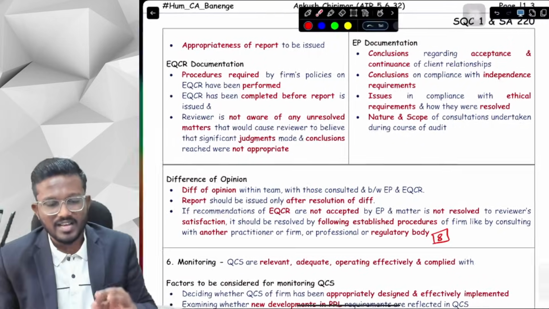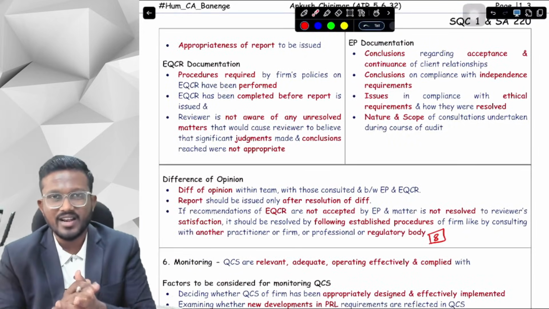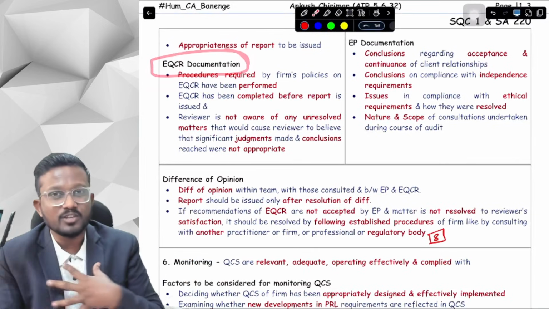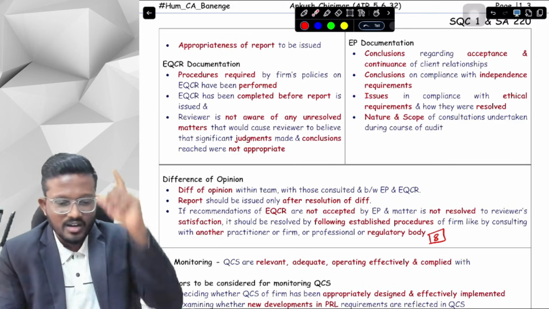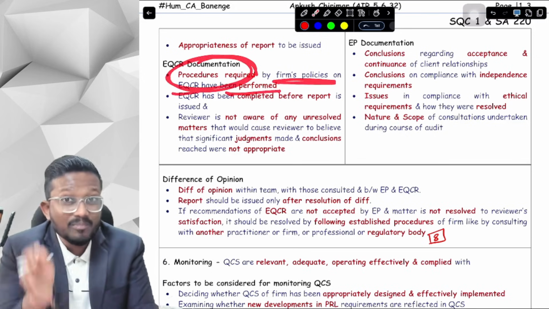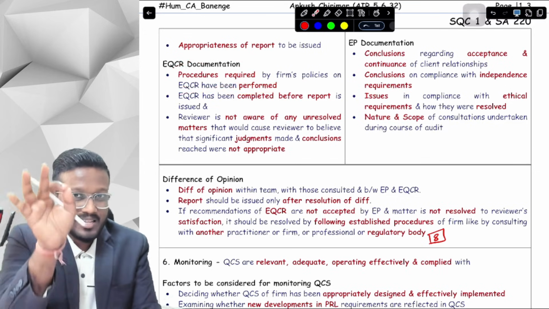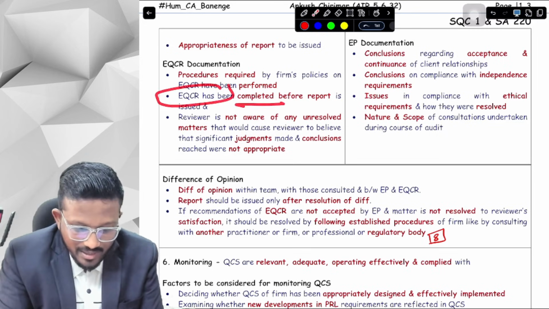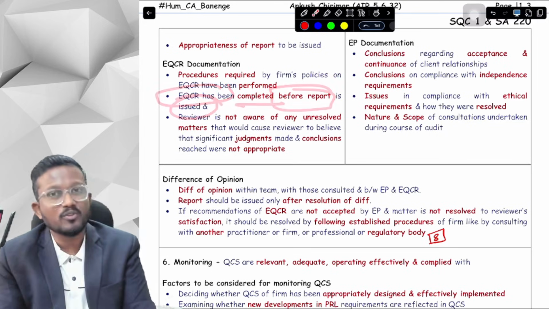First of all, before that, let's understand from our concept book whatever we have read till now. Next, we are talking about the EQCR documentation. As an EQCR, what things do I need to document? First of all, were the procedures required by firm policies on EQCR performed or not? Secondly, has the EQCR been completed before the date of the auditor's report, before the report is issued?